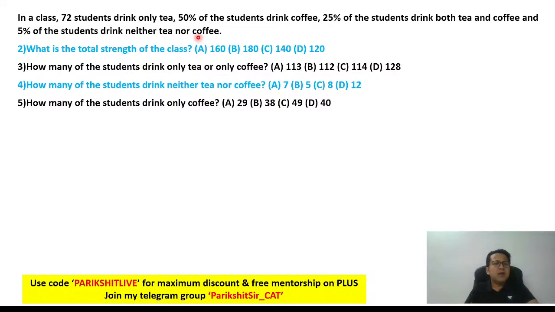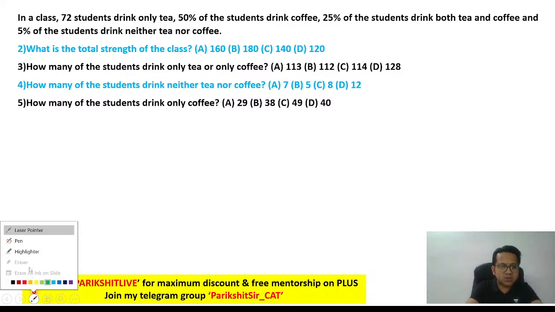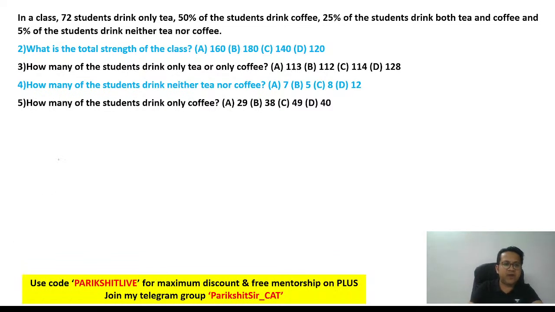Now think about it. Again, do you see there is overlapping of data? How do you realize this? Can you see some people are there who drink both tea and coffee, meaning overlapping of data. One guy drinking tea, the same guy drinking coffee, means there is overlapping of data. And the moment there is overlapping of data, the best way to draw is via a Venn diagram. So let's draw a Venn diagram.